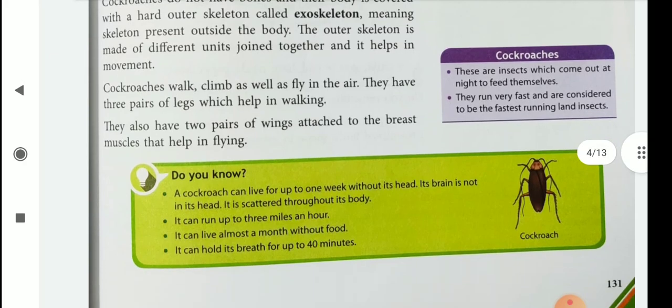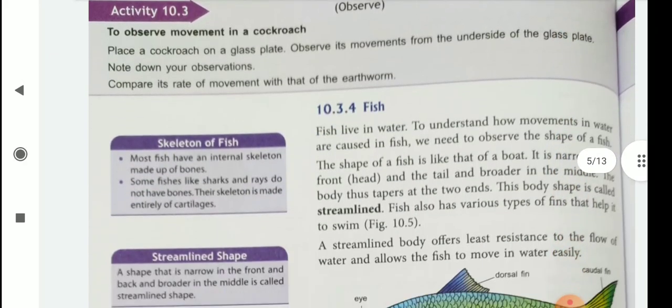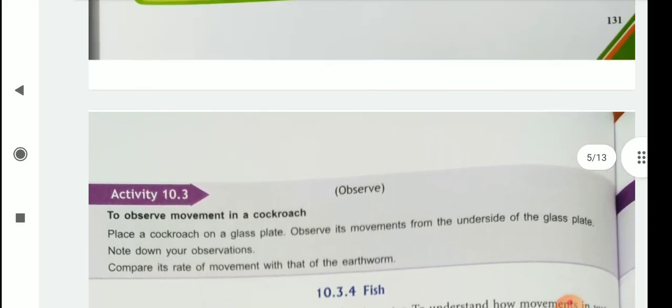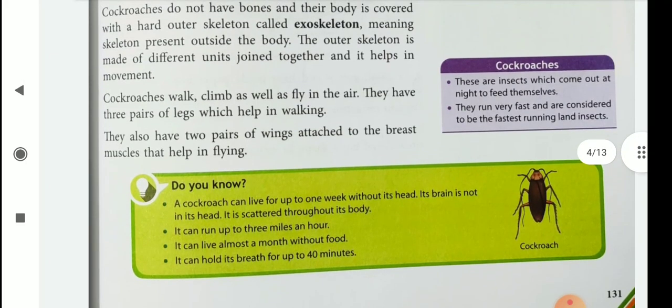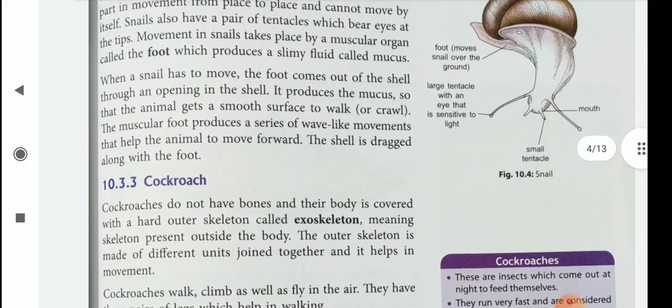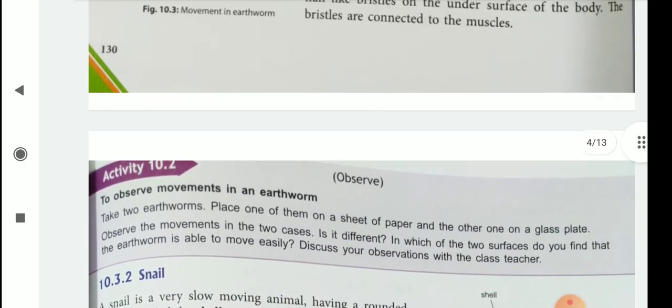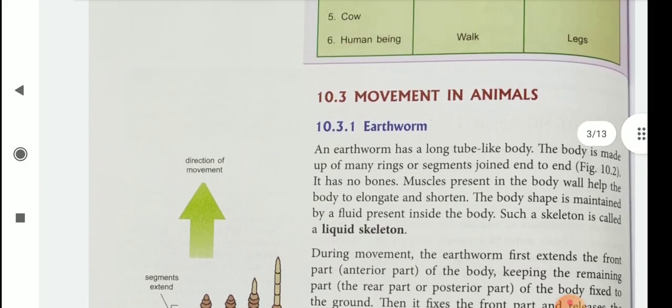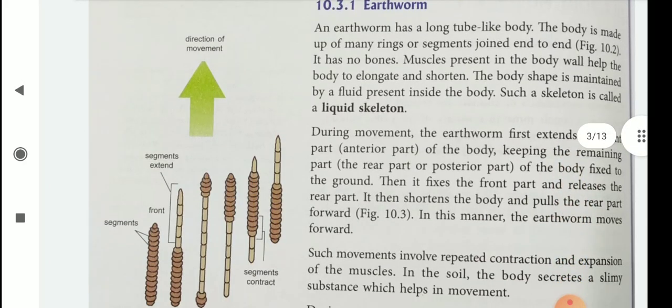Okay, children? Next class we will see fish, their body structure and how they move or how they swim. Okay, after this you read properly the movement of cockroach, the movement of snail and the movement of earthworm. Okay, children? Thank you.